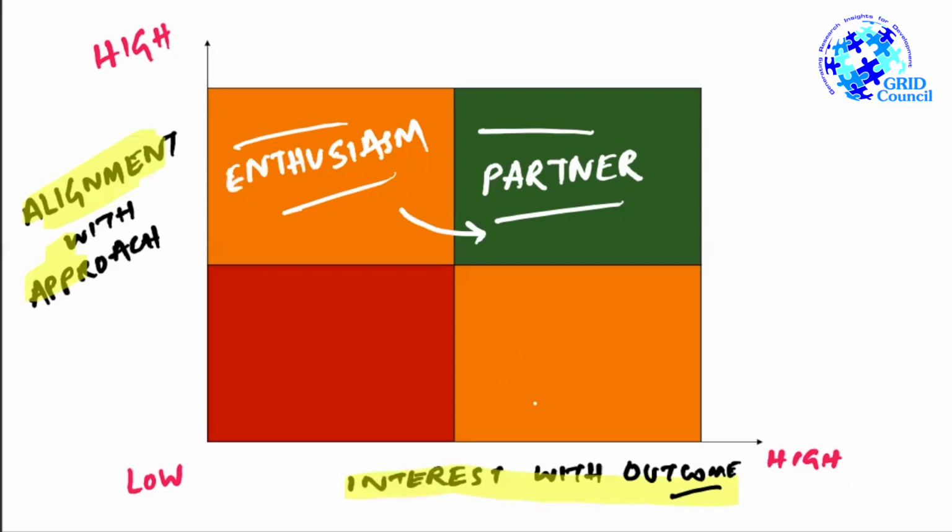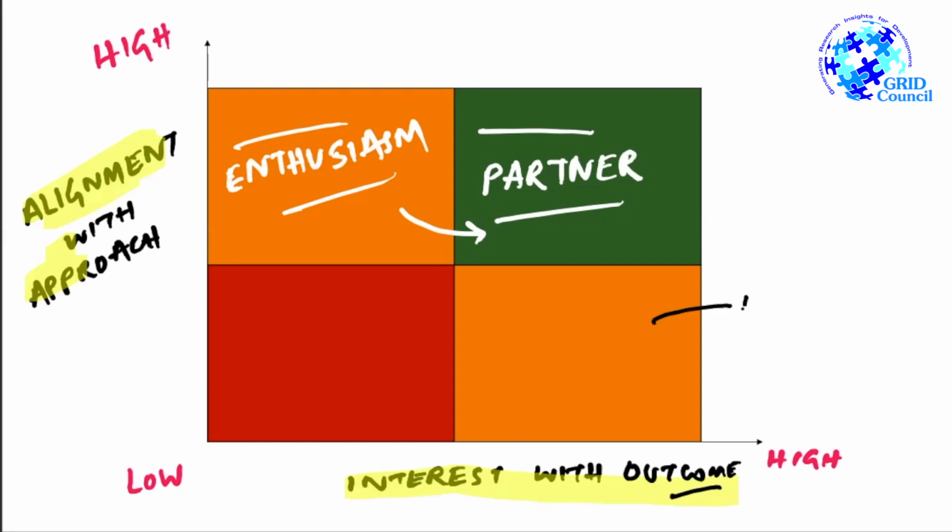Either they do not know about the approach, they do not understand the approach. The other one is they have beliefs which are counter to the approach. So they feel that this approach is not just going to fail, but it's also going to damage. So they have contrarian beliefs. What we need to do is we need to persuade this particular group.